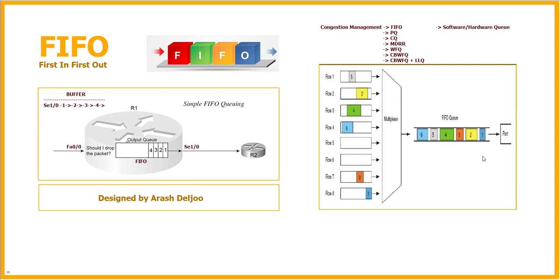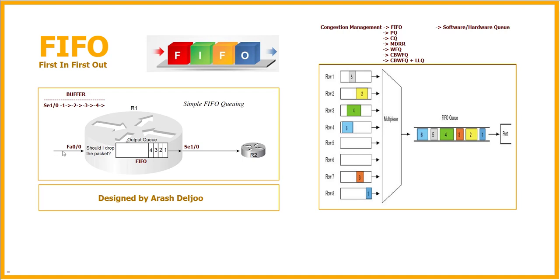Here also you can see what is happening. As you can see, we are receiving these traffics, for example, traffic 1, 2, 3, 4, 5 and 6. Because this traffic is received first, this traffic is going out first, then packet 2, then packet 3, and then packets 4, 5 and 6. In the FIFO, we don't have any priority. We don't have any difference between the packets. This is the default mechanism.